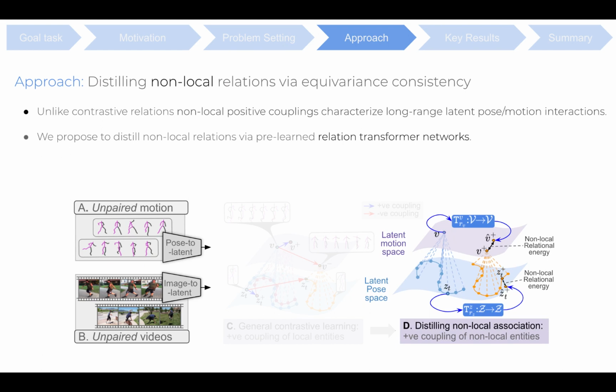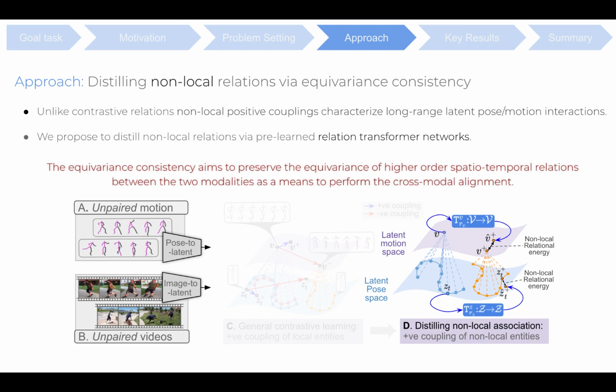We define tangible non-local relations separately in the pose and motion space that are categorized under lower order non-local relations and higher order non-local relations, respectively. Here, the corresponding relational energy is devised via the latent space relation transformers. The relational energies aim to preserve the equivariance of higher order spatiotemporal relations between the two modalities as a means to perform the cross-modal alignment.